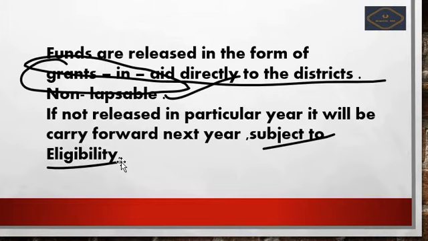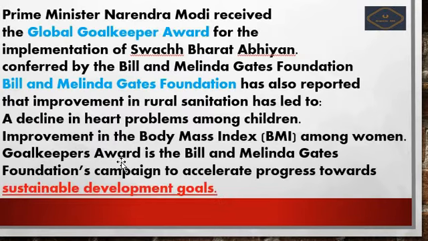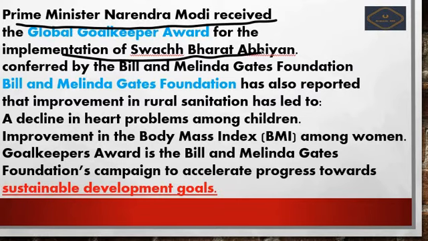Okay, so next we see about the Global Goalkeeper Award. So Global Goalkeeper Award is presented to Prime Minister Narendra Modi ji. Okay, why has it been given to him? That is due to the implementation of the Swachh Bharat Abhiyan, and it is presented by the Bill and Melinda Gates Foundation.